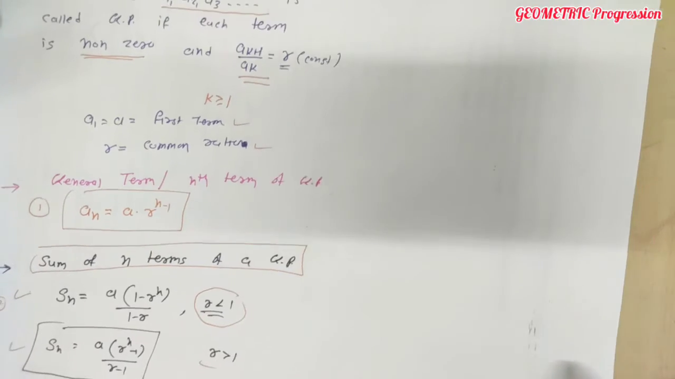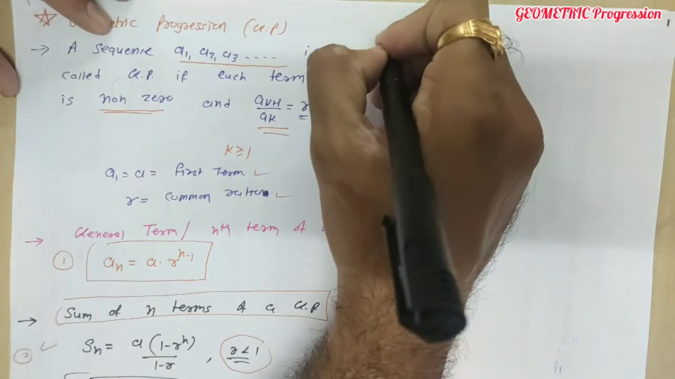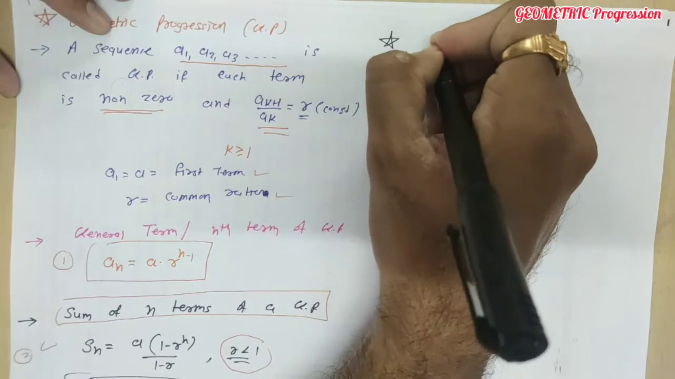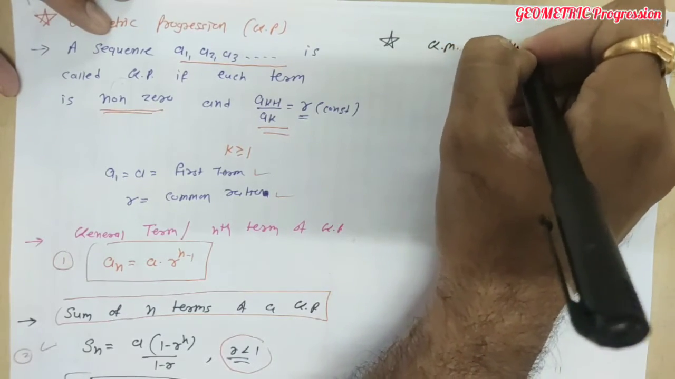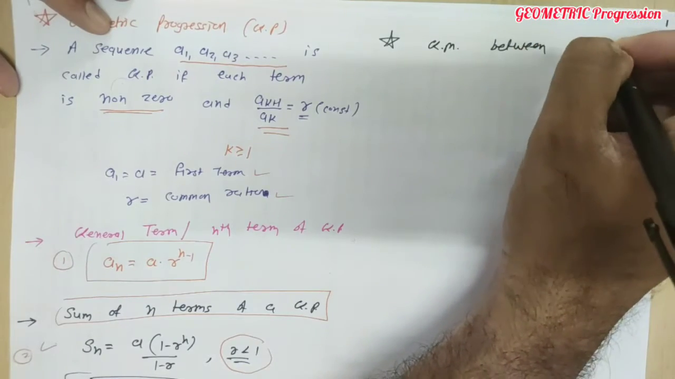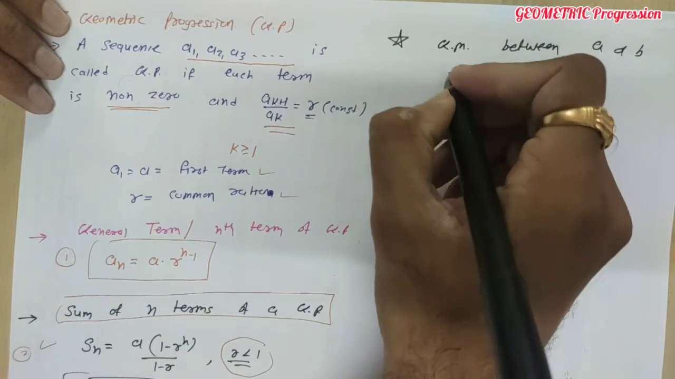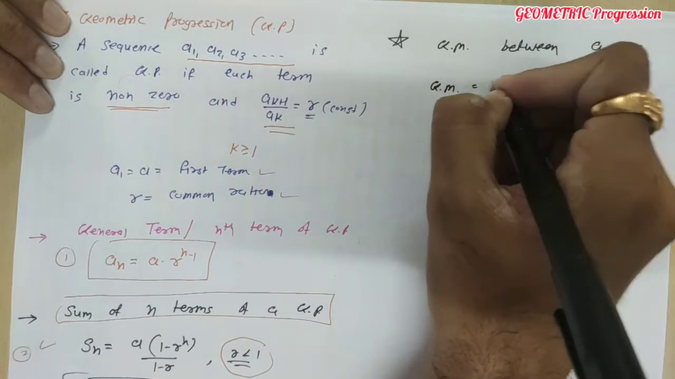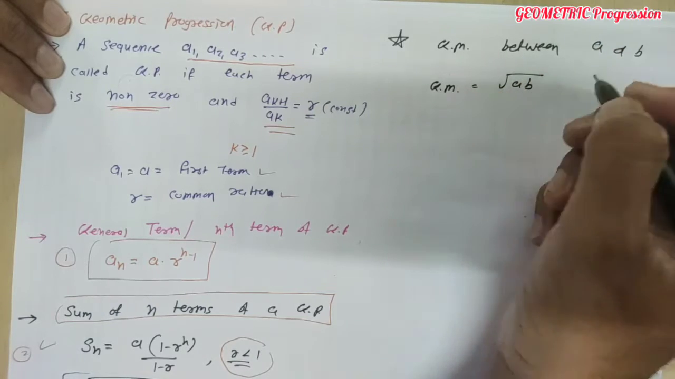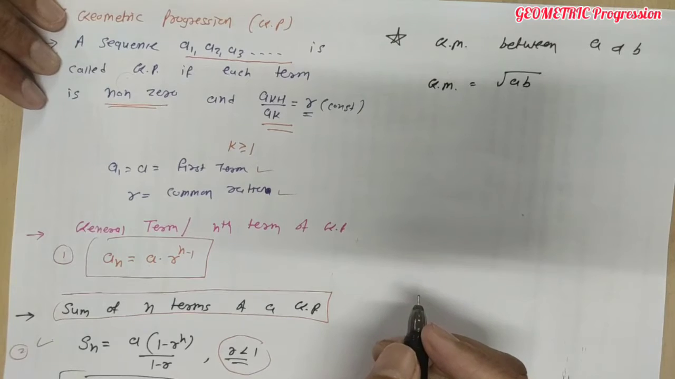One more formula is there, that is the geometric mean between two numbers a and b. So, geometric mean between two terms a and b is defined as the square root of ab. Then this is the geometric mean between two terms a and b.